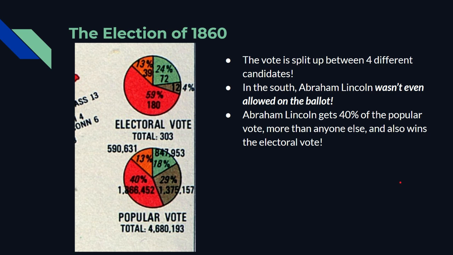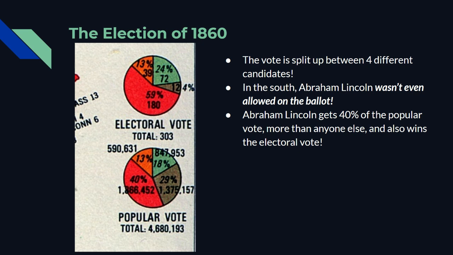So, in 1860, we have our election, right? Just like we always do. This time, though, the difference was there were a bunch of different people running, and Abraham Lincoln, in the South, they considered him to be an anti-slavery person, and they were worried that if he wins, he would ban slavery.